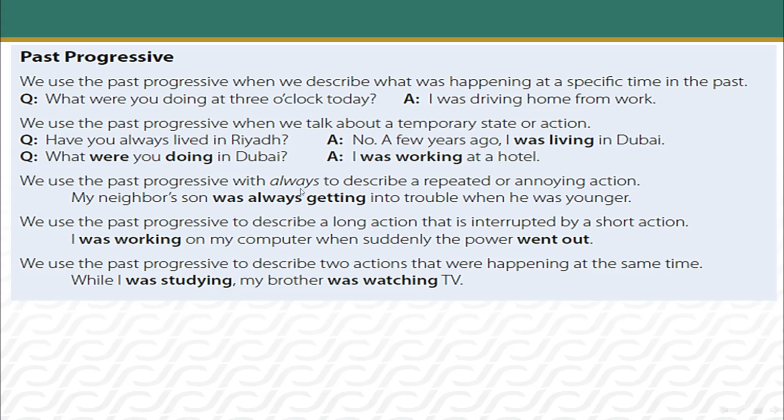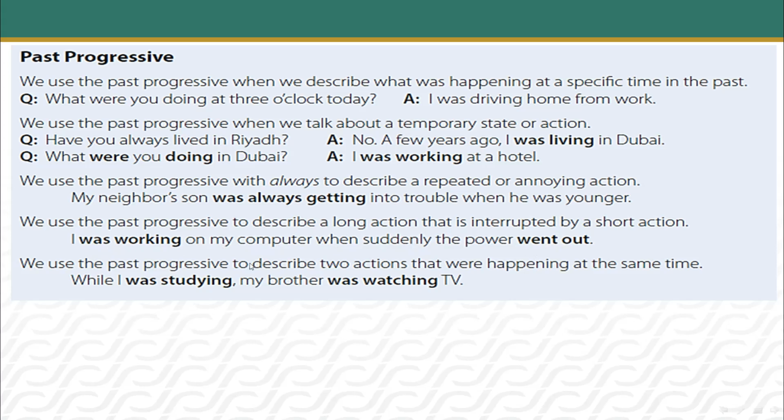We use the past progressive with always to describe a repeated or annoying action. My neighbor's son was always getting into trouble when he was younger. We use past progressive to describe a long action that is interrupted by a short action. I was working on my computer. This took a while. When suddenly the power went out. This is a very short action, went out.